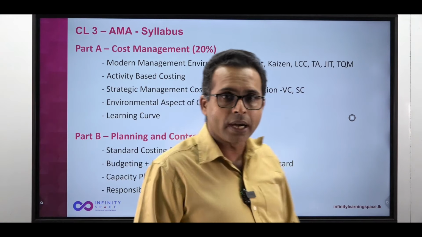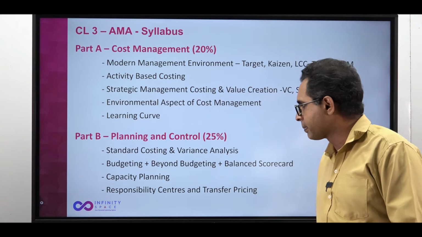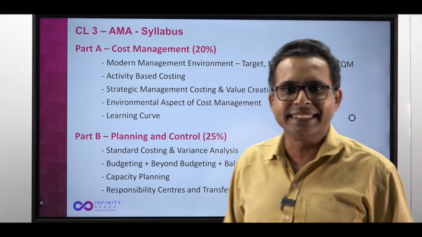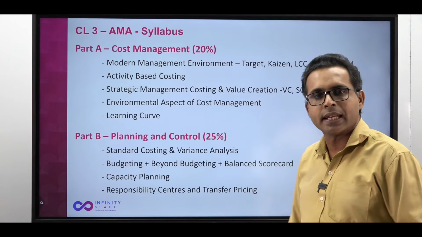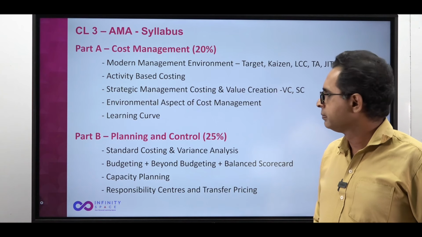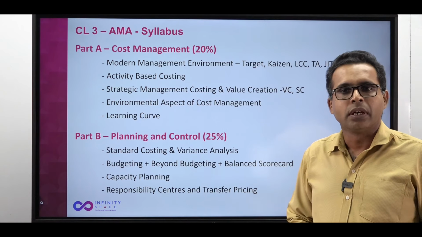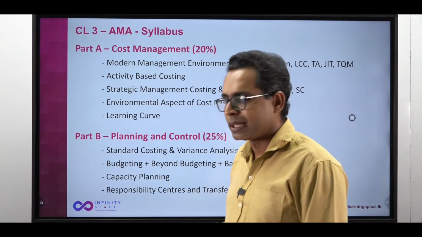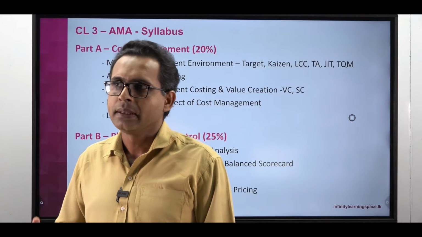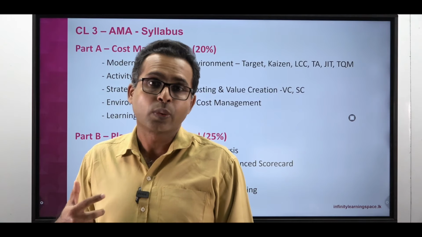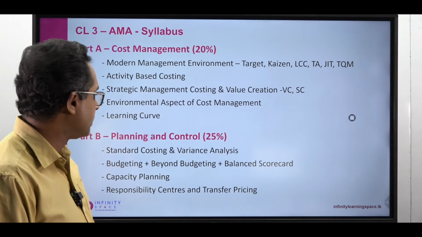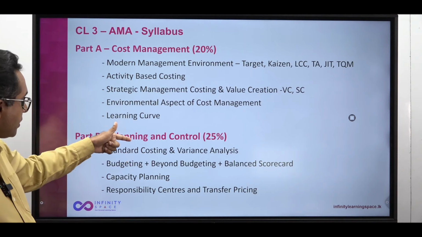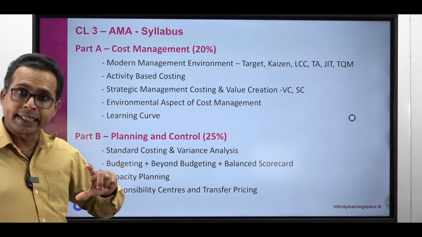Then we move on to Part B, 25% of the syllabus, comprising planning and control. I would say the heart of management accounting is here. You have standard costing and variance analysis, a very famous area for the examiner. We will be thoroughly going through questions and answers related to this area. Theory you need to know, but we won't be spending too much time on theory. I'll be mostly working on questions and answers, so that you get the approach for the exam. Budgeting and standard costing and variance analysis are sometimes tested together.